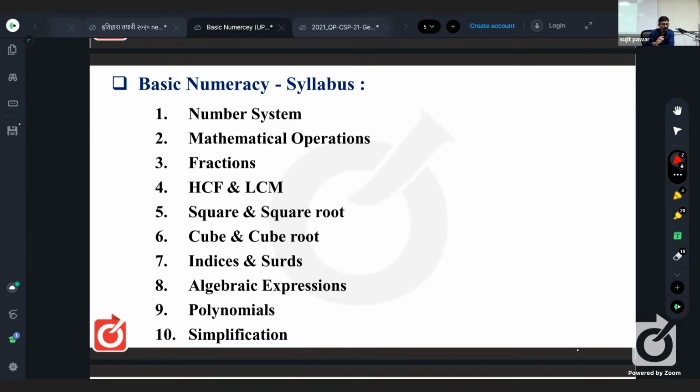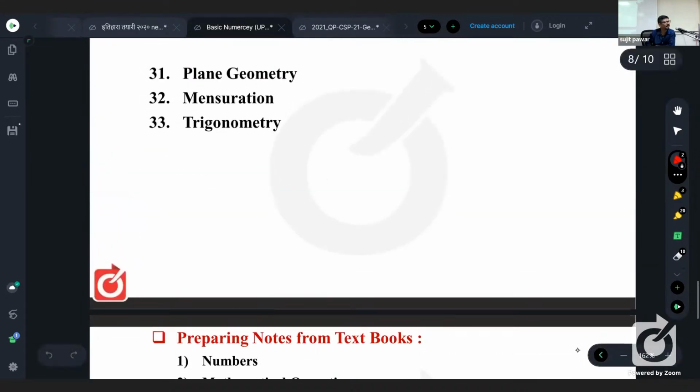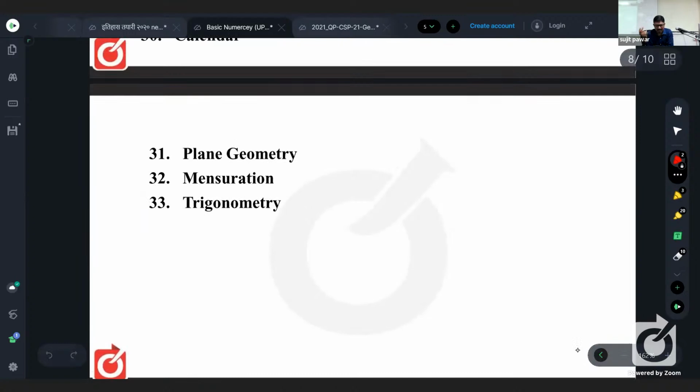So listen, starting from number system to trigonometry. Again, I would like to tell you, don't be panicked. Just listen. Trigonometry is not that 2 times square theta like that. Here we have applications of sine, cos, tan ratio. That is the only thing. That means height and distances, applications.